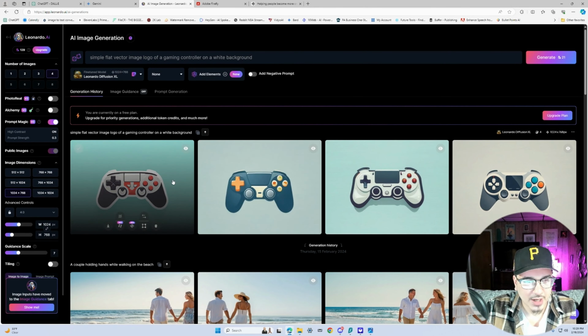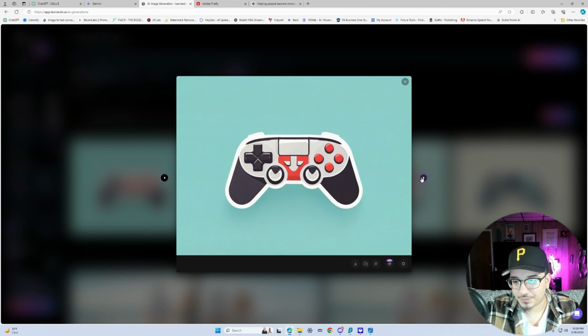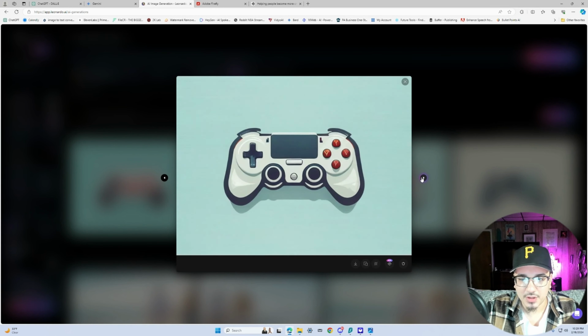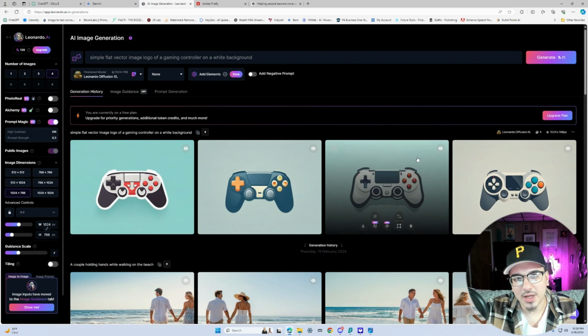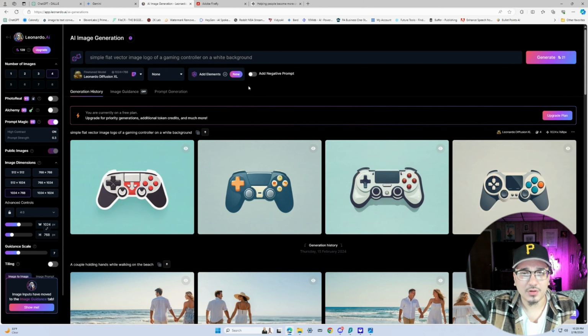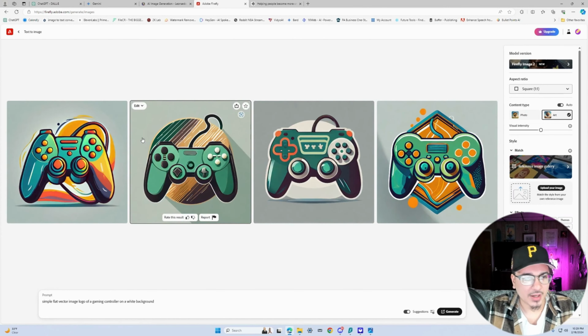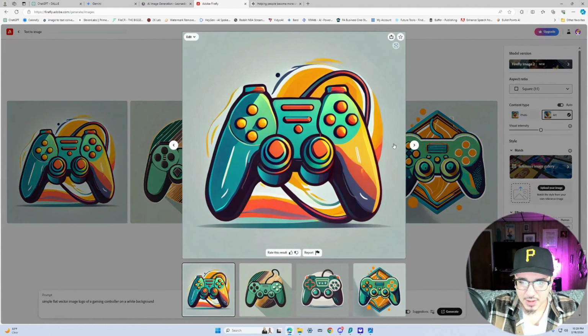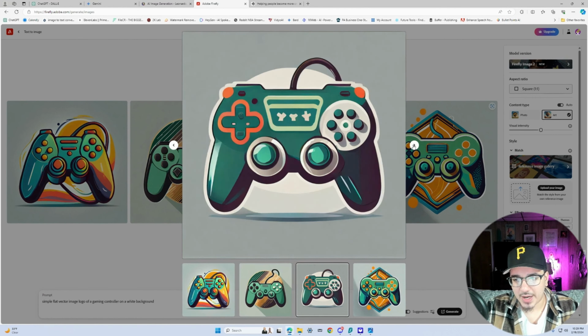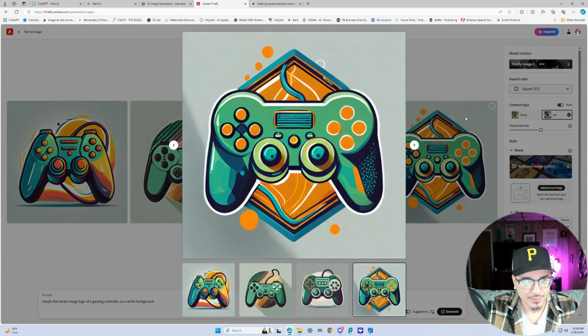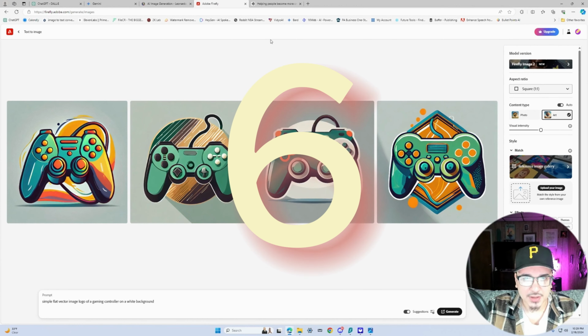Heading over to Leonardo AI, these are not vector. It doesn't have a white background. Some of it is a little distorted here. So I'd probably have to give Leonardo a 6.5 for vectors and logos. Moving on to Adobe Firefly 2, same thing. They didn't make them vector, or they didn't give me the white background that I asked for. So I'd probably give Firefly 2 for this a 6.